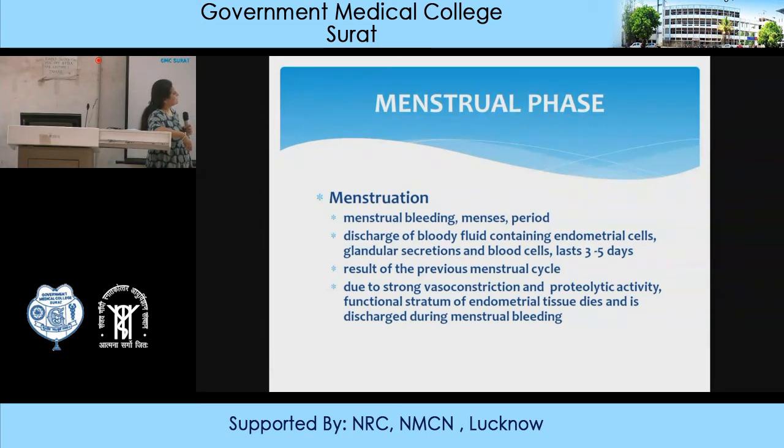There is necrosis, the cells are sloughed off along with the serous fluid and blood, which is then removed, and these endometrial cells are detached from their basal layer and discharged in the menstrual blood. This is all under the withdrawal of estrogen and progesterone. Usually it's a withdrawal of progesterone and release of local prostaglandin-like substances which ultimately cause contraction of the uterus to release this material out of the vagina.